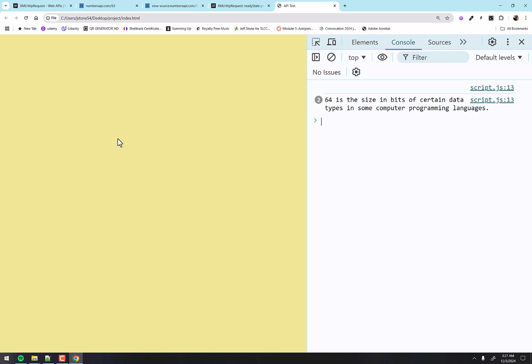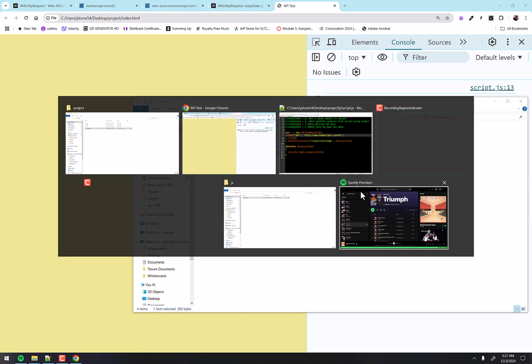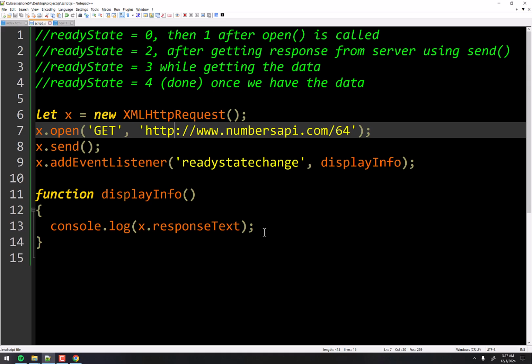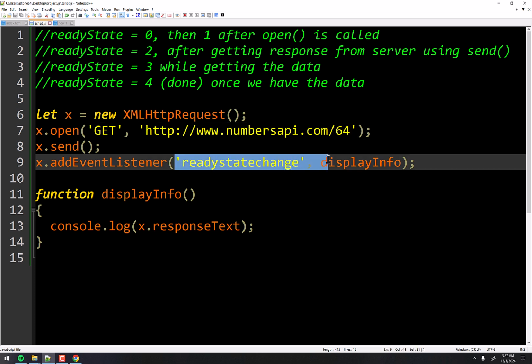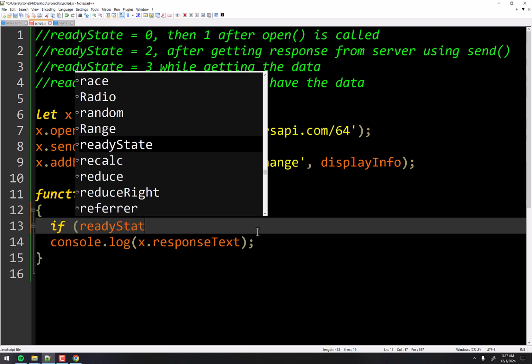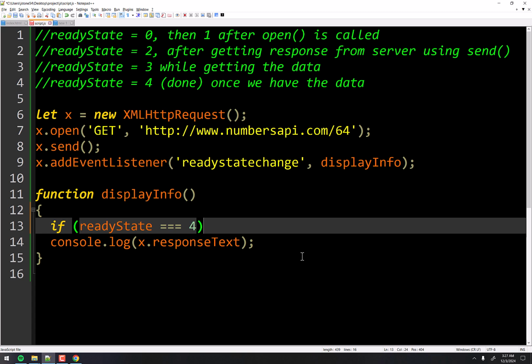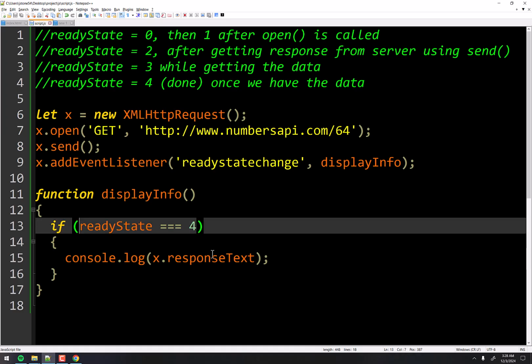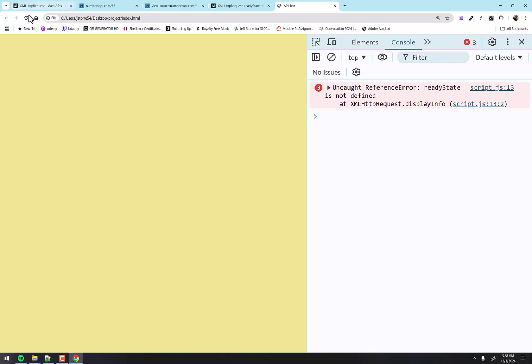Now we're going to eventually display it in the DOM and everything in just a few minutes, but we do have the data. So now let's make sure that we don't get it twice. Like notice here, it came in twice, right? What that probably means is we got it while it was kind of loading and after it was done loading, right? Because every time the state changed, this function was run. So we only want to do it if we're in state 4. So right in here, if ready state is equal to, we'll do triple equals 4, then we want to do console.log. Let's refresh that. Oh, we got an error because I forgot to put the good old X from our object. Refresh. And there we have the text, and we got it just one time.